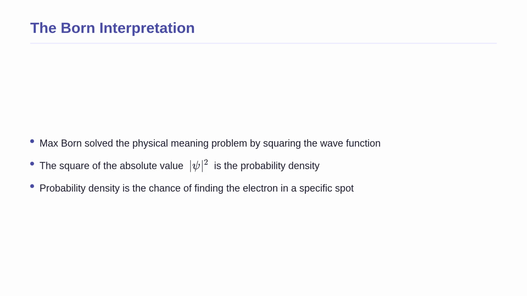This brings us to a brilliant breakthrough by the famous physicist Max Born. He solved the problem of the wave function having no physical meaning by simply squaring it. He proposed that the square of the absolute value of the wave function represents the probability density of the electron. Probability density simply means the chance of finding the electron in a very tiny specific volume of space around the nucleus. In other words, it tells us how tightly packed the chances of finding the electron are in one specific spot. The wave function acts as an information vault, and squaring it is the key to extracting observable properties.